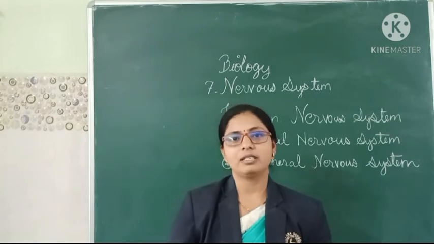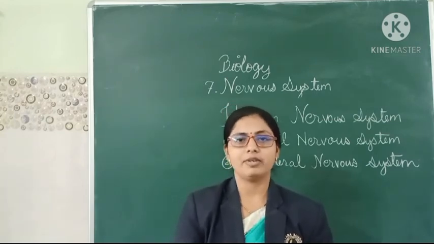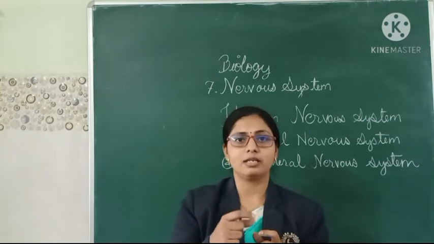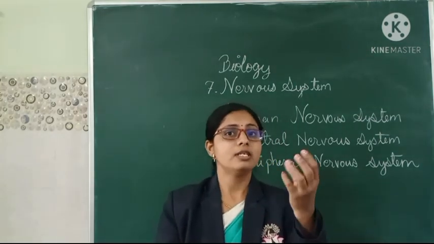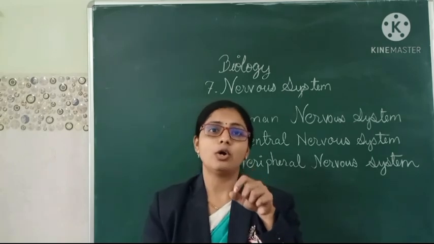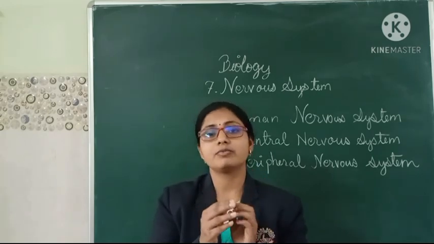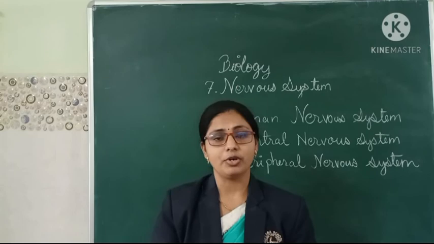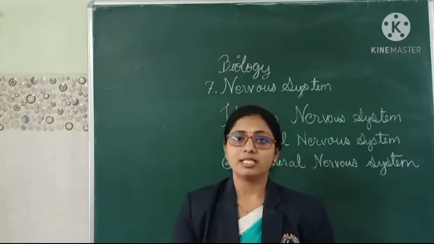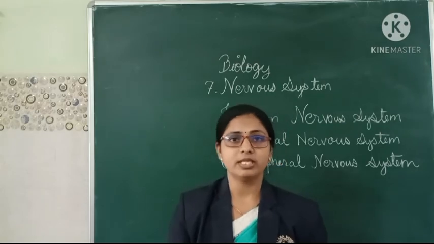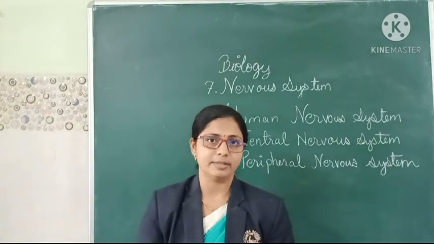Next we are going to see the peripheral nervous system. The peripheral nervous system mainly has the nerves which are arising from the central nervous system. All nerves which are joined to each part of the body are known as the peripheral nervous system. So let us have a look at this diagram of the human nervous system and study it clearly.